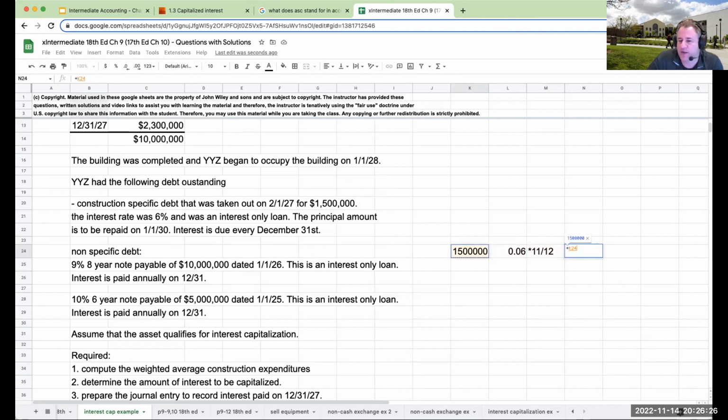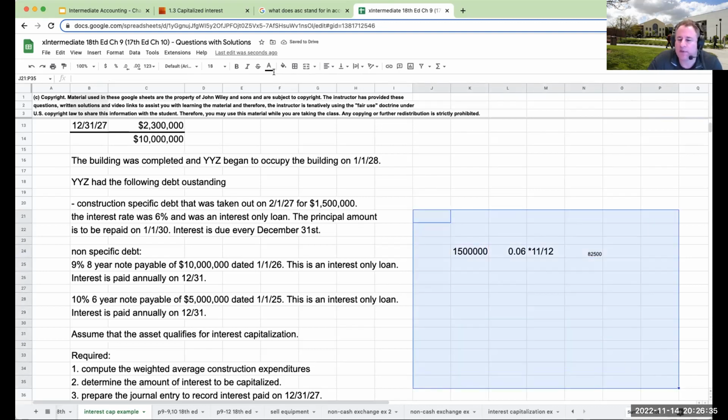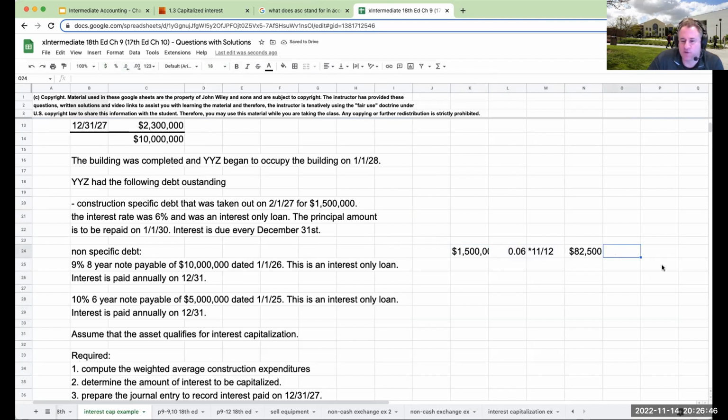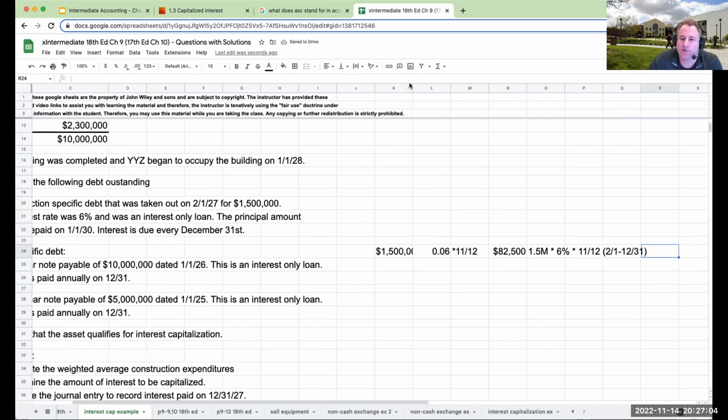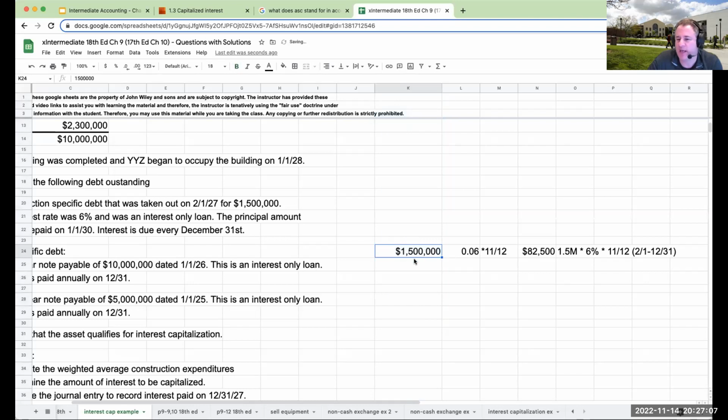So the amount of interest that I'm paying over here for this 1.5 million is going to be 82,500. Right? I'm just kind of reviewing, this is the amount of interest that I'm actually going through and actually paying, right? So this is 1.5 million times 6%, which is the annual interest rate, right? So this is the construction specific indebtedness times 11/12. Why 11/12? It's from 2/1 through 12/31. So that's our first one right over here. So I'm just trying to figure out first, how much are we actually paying in interest?